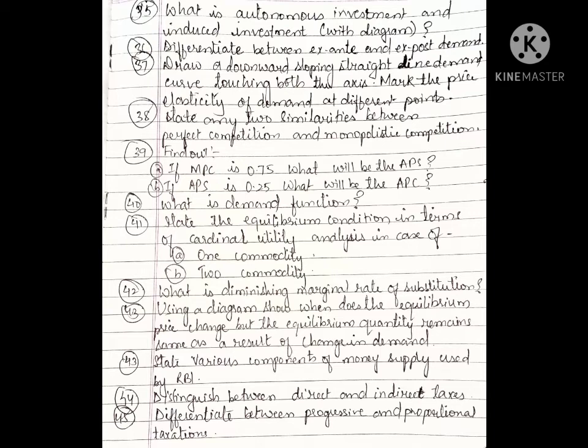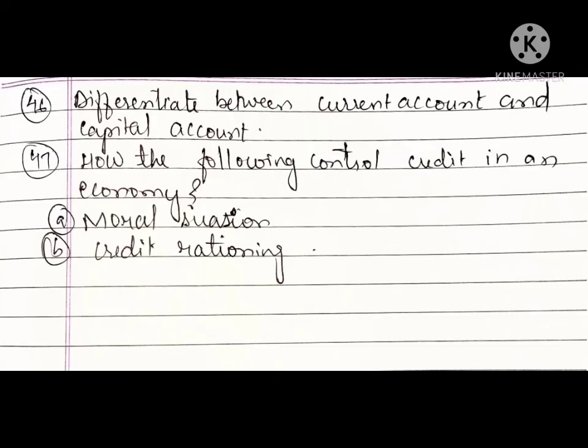Next is, what is diminishing marginal rate of substitution? Using a diagram, show when the equilibrium price changes but the equilibrium quantity remains the same as a result of change in demand. State various components of money supply used by RBI. Distinguish between direct and indirect taxes. Differentiate between progressive and proportional taxation. Now next is, differentiate between current account and capital account.